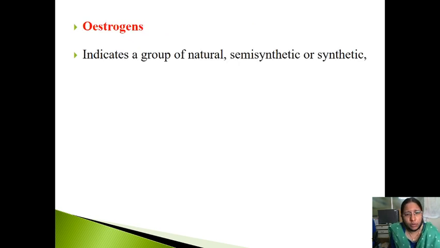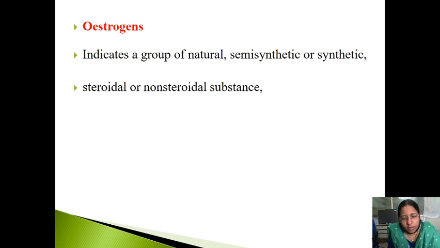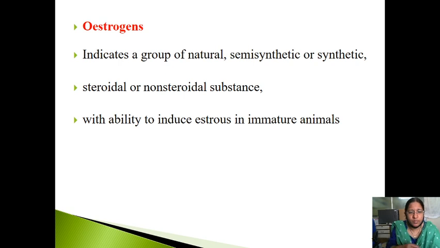Estrogens indicate a group of natural, semi-synthetic and synthetic compounds. What are the natural ones? Estrone, estradiol, estriol. Why, when there are natural ones, are we making synthetic compounds? Because natural ones have a shorter duration of action, they easily get degraded, and they cannot be given orally. These estrogens can be steroidal and non-steroidal substances.